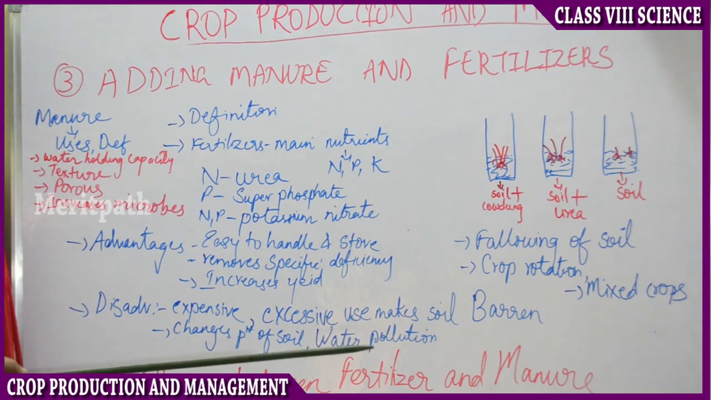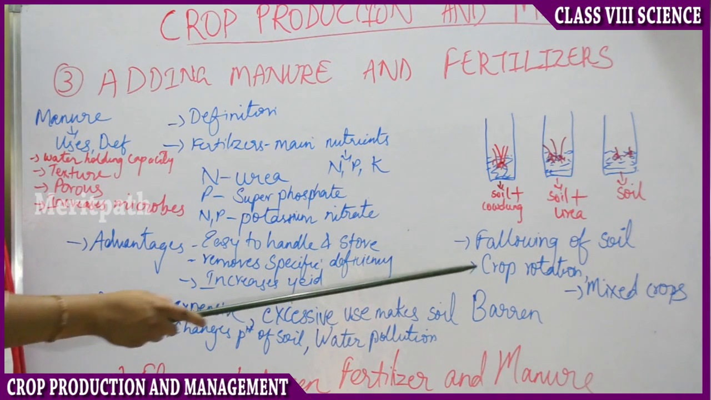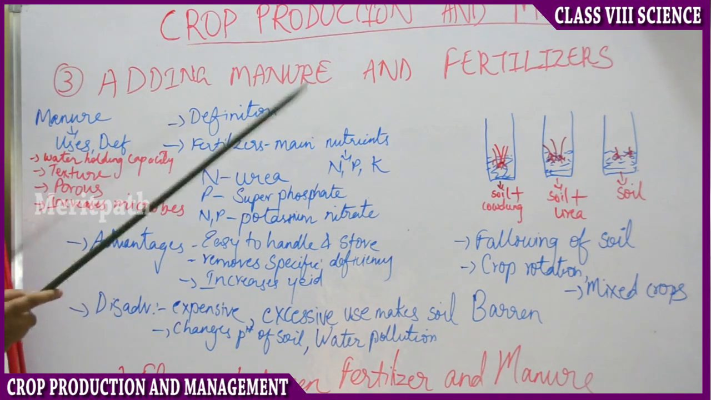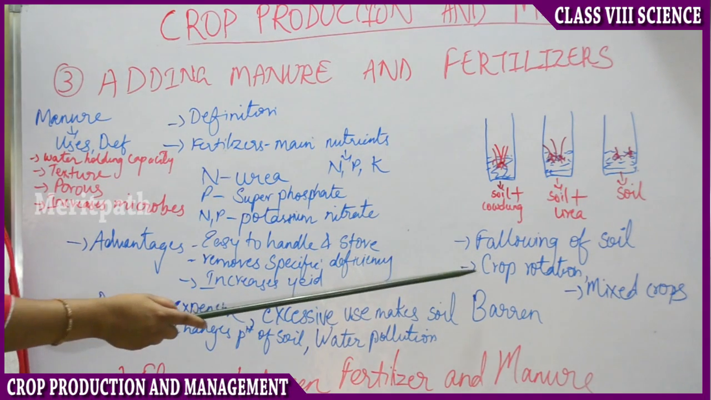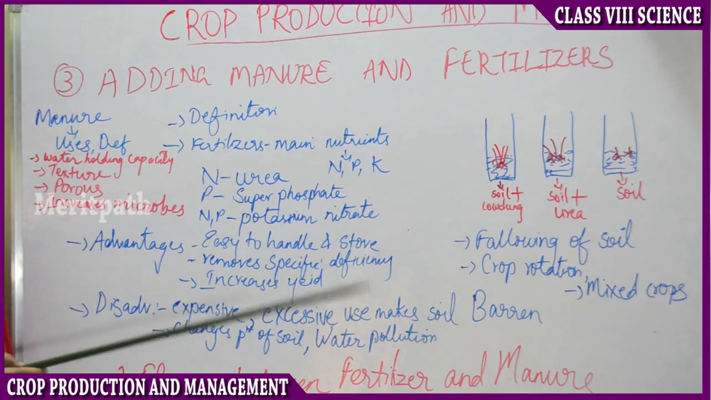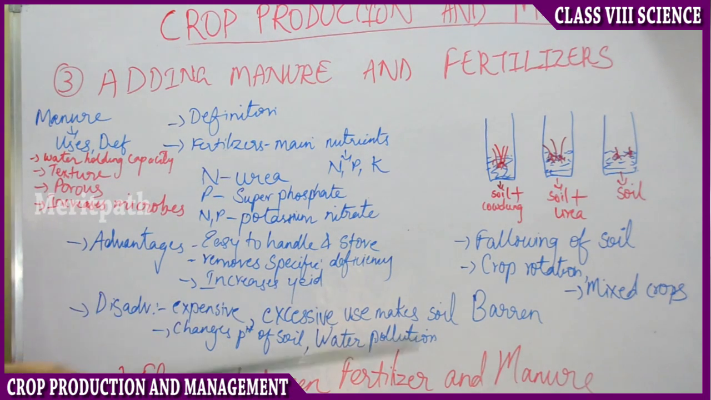One more thing what you can do is crop rotation. Suppose if the first 6 months you have cultivated wheat, the government suggests you to cultivate the next 6 months another crop like paddy. If you are cultivating two different crops, then there is an exchange of nutrients. So that makes the soil again nutrient rich, even if the fertilizer is present.